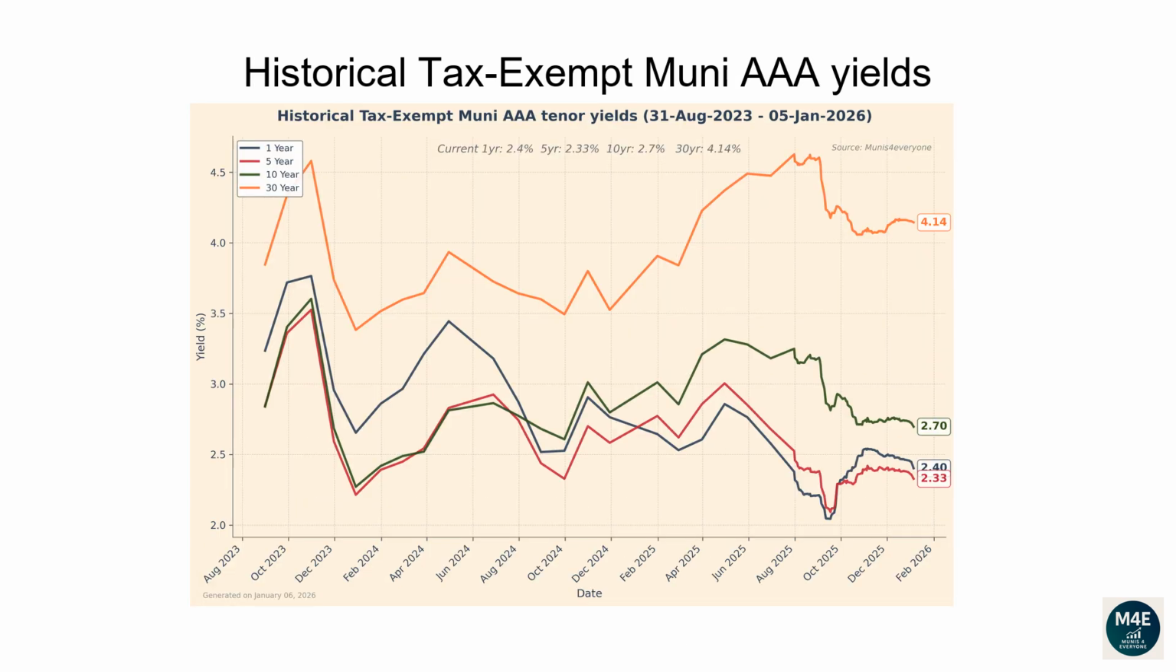This line plot and the next plot show how each tenor of the Muni yield curve has changed over time. From the 31st of August 2023 to the 5th of January 2026, the 1-year yield has dropped from 3.24 to 2.4. The 5-year yield has dropped from 2.85 to 2.33. The 10-year yield has dropped from 2.84 to 2.7. The 30-year yield has increased from 3.85 to 4.14.